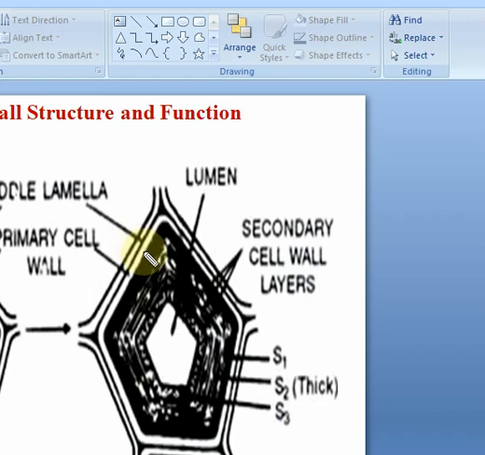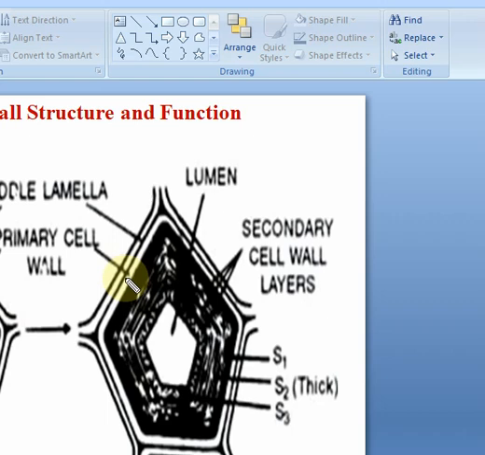Primary wall is actually thin, only 0.1 to 3 millimicrons in thickness, and it is capable of extension, stretching. But its thickness also increases with the growth of the plant cells. So in a young cell, it is very thin, and with the growth of the plant, we can observe it gradually increasing.